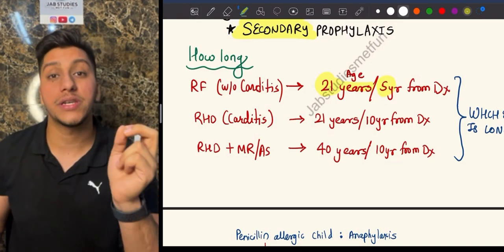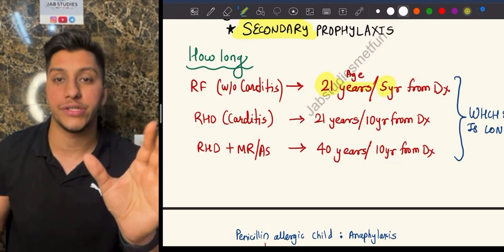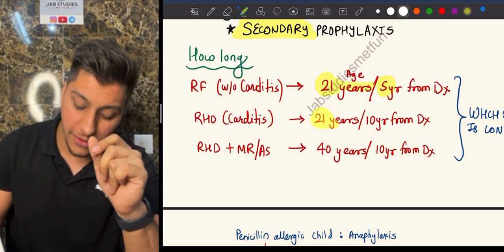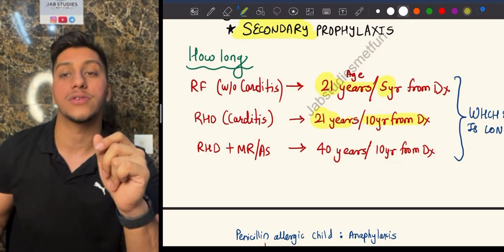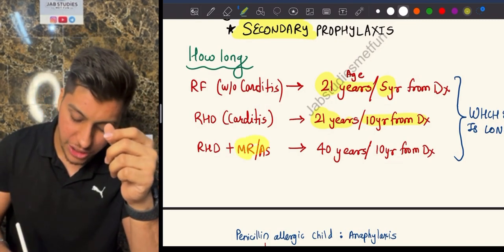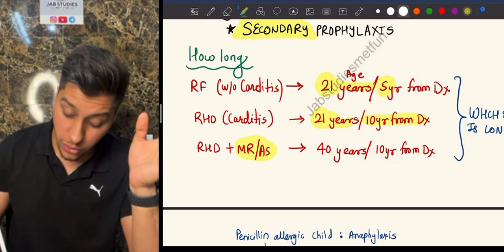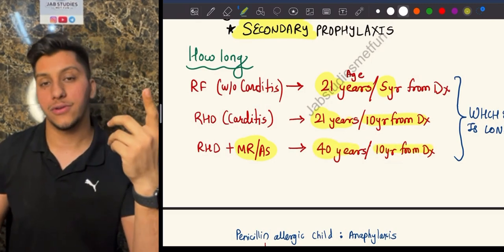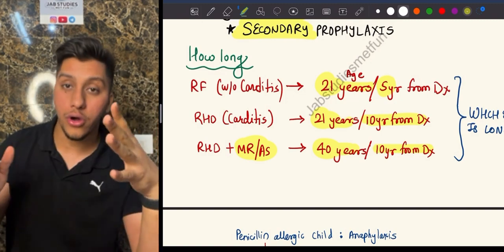Okay, if a patient has rheumatic heart disease but only inflammation, there is no regurgitation or stenosis, that time you have to give it for up to 21 years or up to 10 years of diagnosis. If a patient has rheumatic heart disease along with mitral regurgitation or aortic stenosis, now you have to give it up to 40 years of life or 10 years from diagnosis. Anything which is longer, that is going to be there.